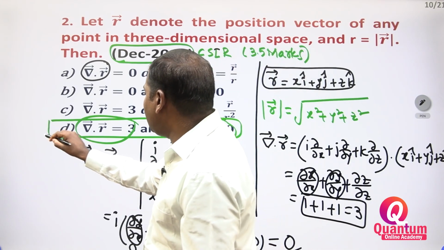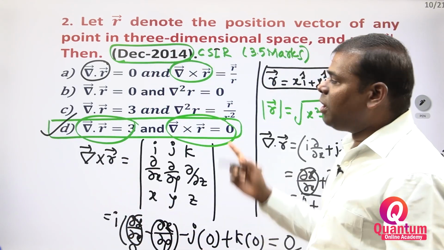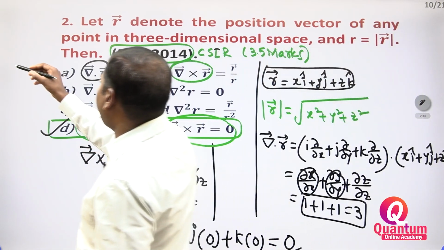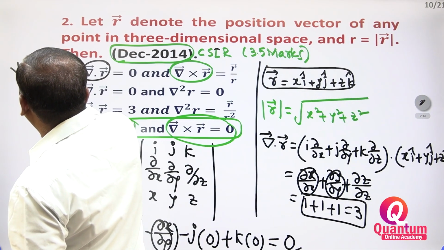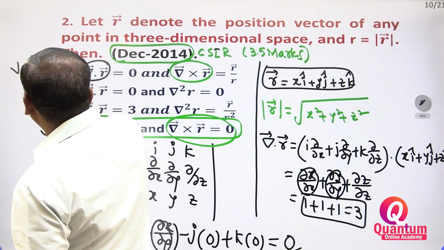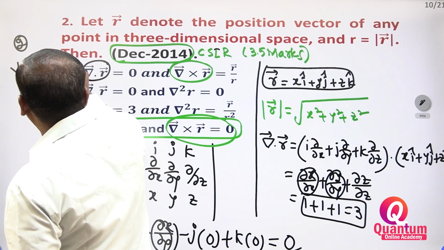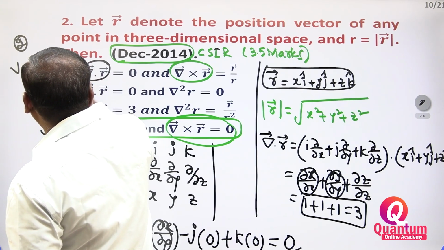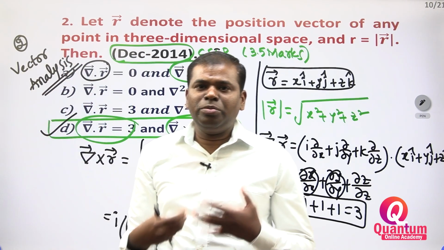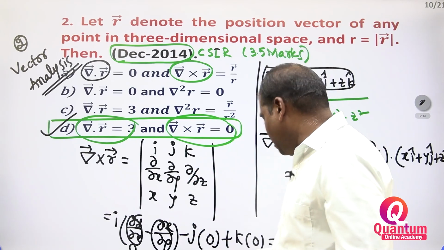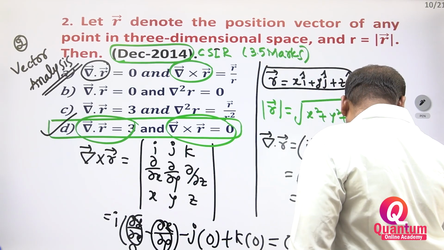Option D is correct. This is the second one. From which area did we get it? Vector analysis. This is the second area. From vector analysis, questions may come like this. Sometimes you may get an easy question, sometimes a tough question also. That is also easy if you read.